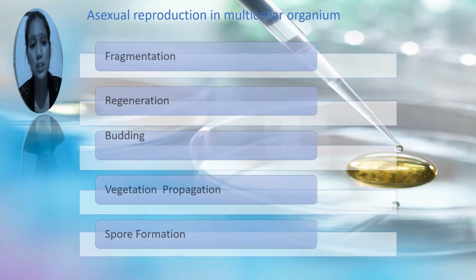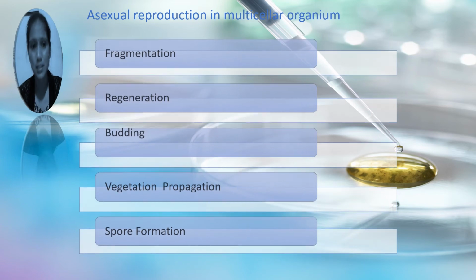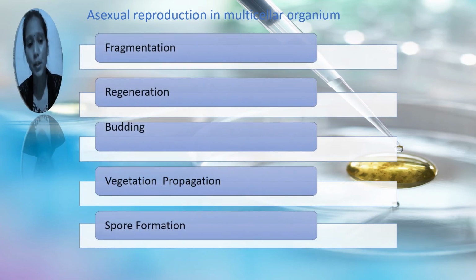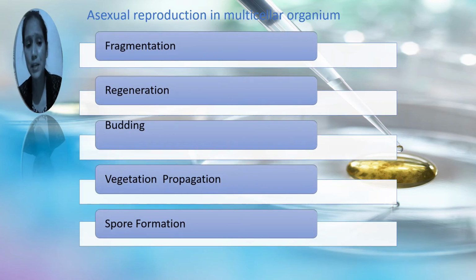The first is fragmentation, second is regeneration, third is budding, fourth is vegetative propagation, and fifth is spore formation. All students see this point and understand. The first point is fragmentation, see the next slide.